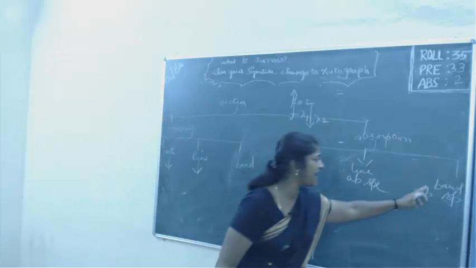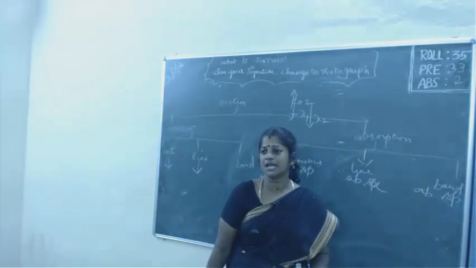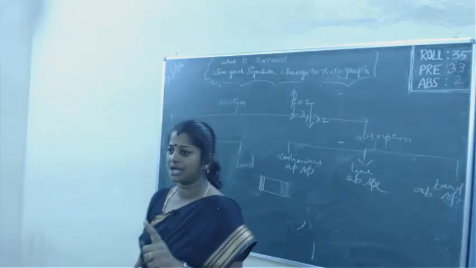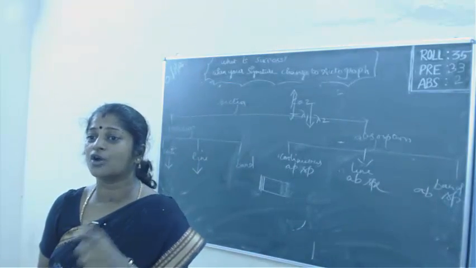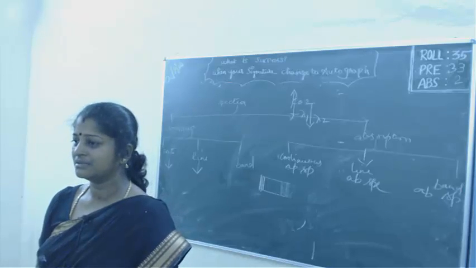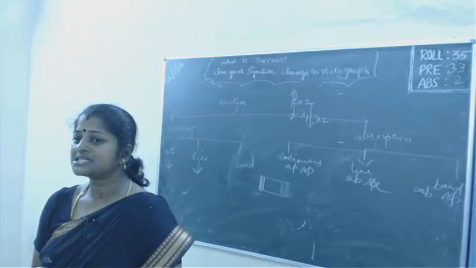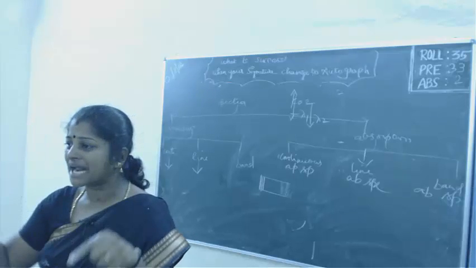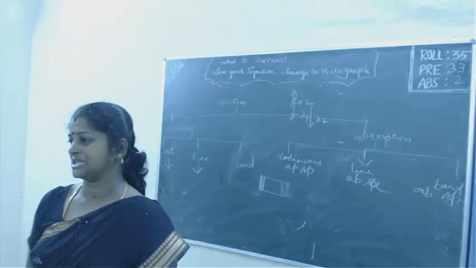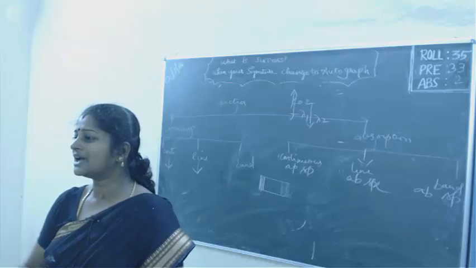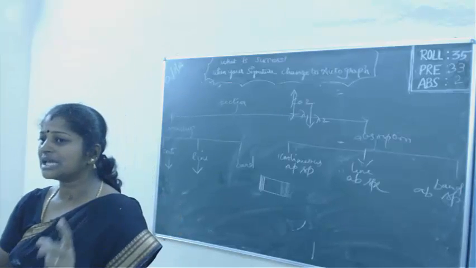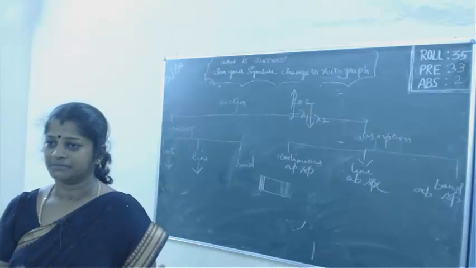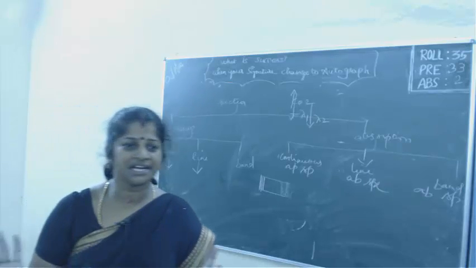Then coming on to band absorption spectrum, when the same white light is allowed to pass through a diluted solution of chlorophyll or blood, what happens? You will get a bright background with the dark bands. This is only the band absorption spectrum. Clear, children? Is there any doubt in it?